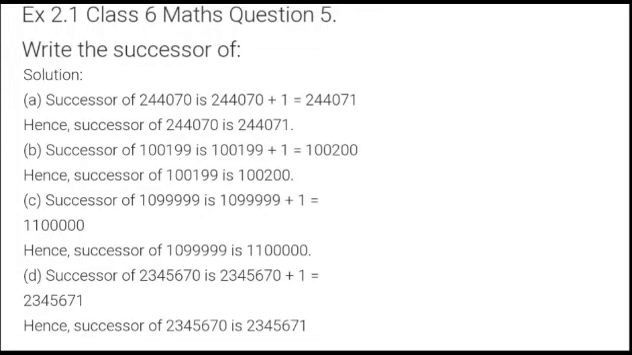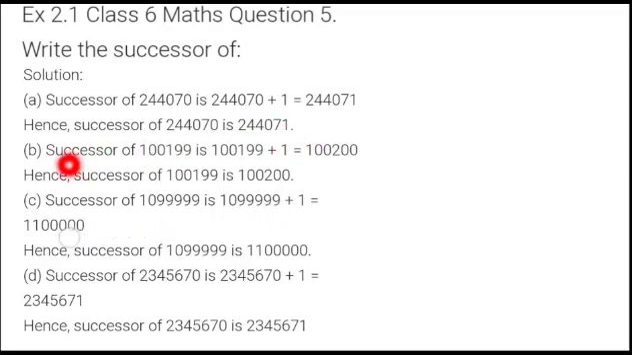Now the next question is number 5. The questions are given to find the successors of a total of how many? Up to D, questions are there. That means 4 questions are there. The first number is 2,44,070. If you want to find the successor, you will do plus 1 to the given number. So the number required is 2,44,071. This is the way we are going to find the successors.